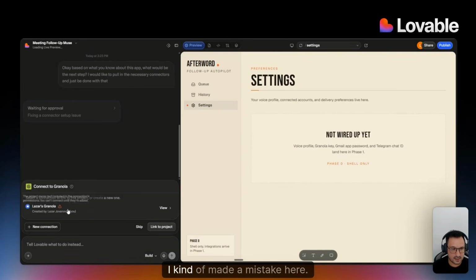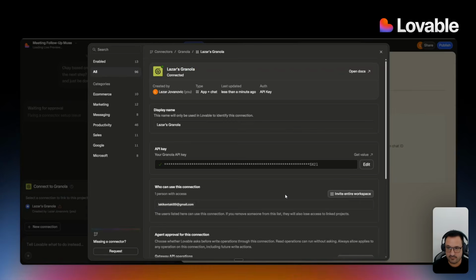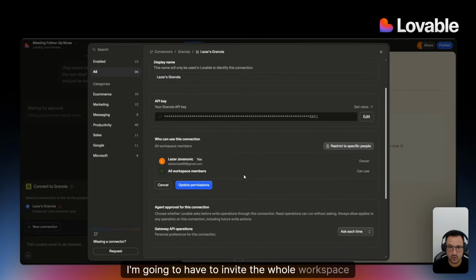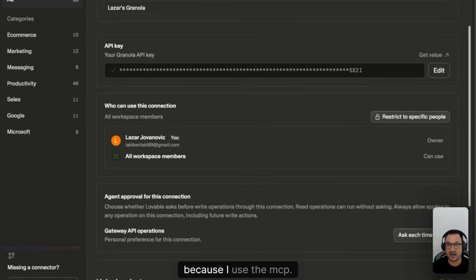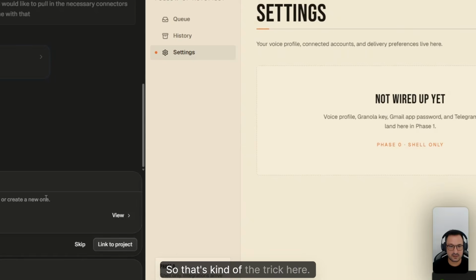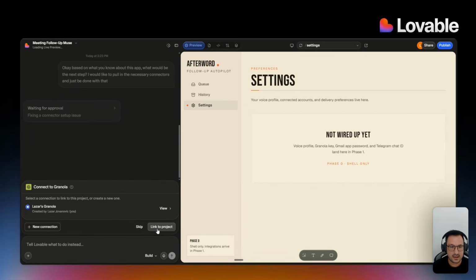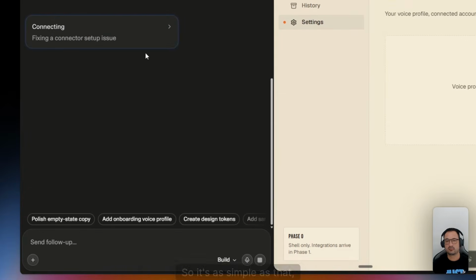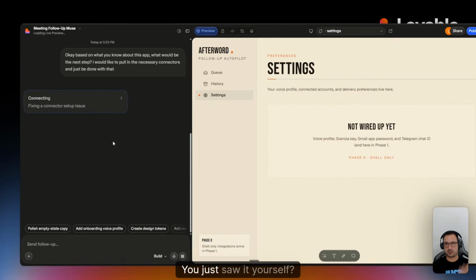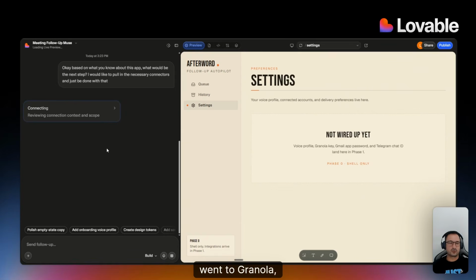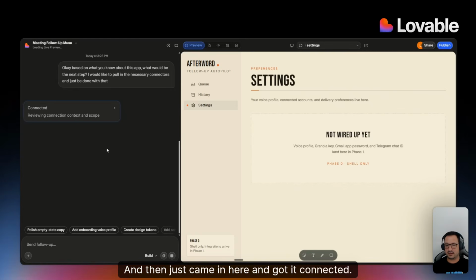Okay, I kind of made a mistake here. In the setting, I'm going to have to invite the whole workspace because I use the MCP. So that's kind of the trick here. So add your whole workspace, I guess. And then I'm just going to link to the project. So it's as simple as that, really. You just saw it yourself. Couple of clicks, went to Granola, took the API key, right? And then just came in here and got it connected.